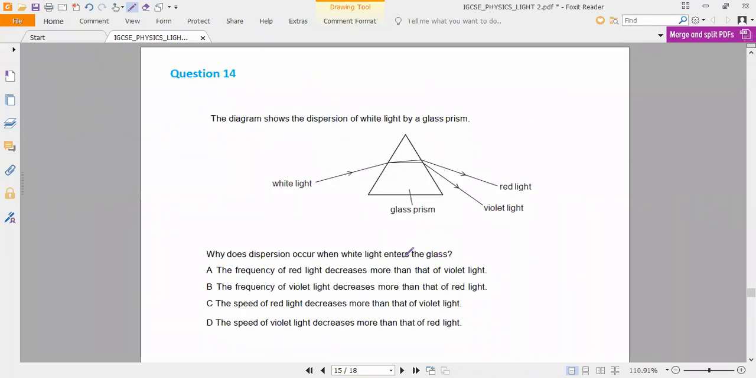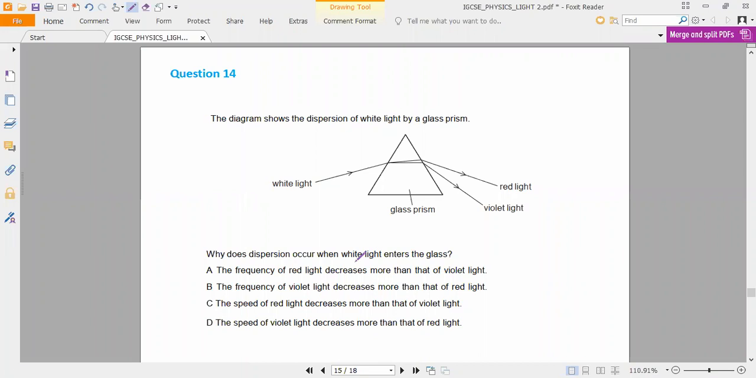Now this question. Fastly answer, guys. Don't waste time, I have another class again. The diagram shows the dispersion of white light by a glass prism. Why does dispersion occur when white light enters the glass?